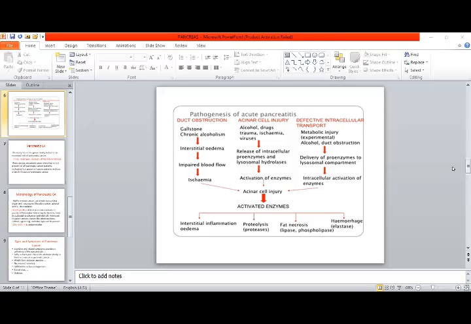Okay, test one includes diabetes mellitus, all diabetes mellitus, including everything of diabetes. Number two, pancreas, acute and chronic, CA, everything about pancreas, as I told you in the lectures. Then all the clinical chemistry tests, which include all the stimulation tests, suppression tests, and various types of tests of every gland. So these tests are all included in clinical chemistry. Clinical chemistry consists of all the chemical tests which are linked with the hormones